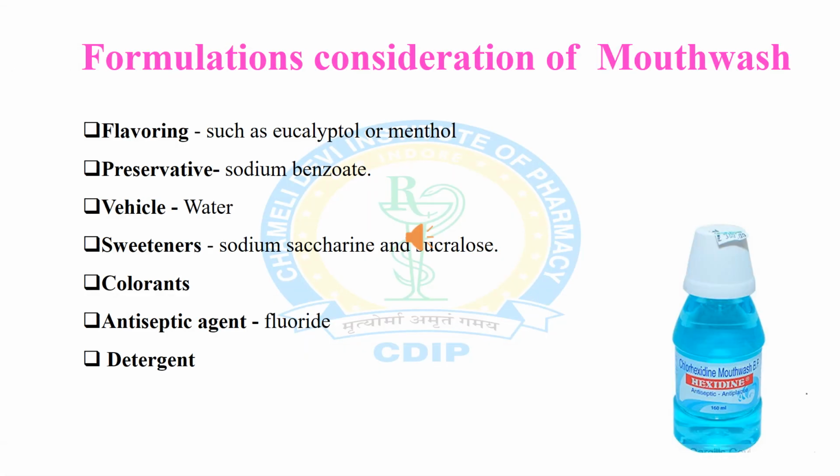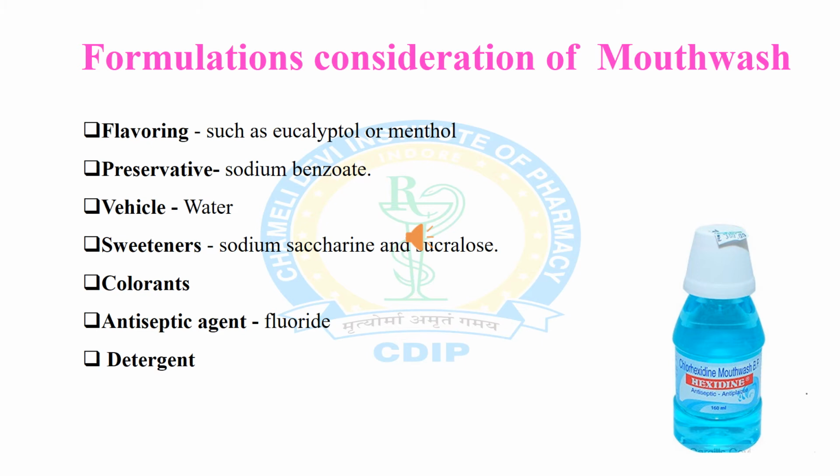Next is formulation consideration of mouthwash. Mouthwash contains various additives in the formulation, that is flavoring agent such as eucalyptol or menthol, preservative, for example sodium benzoate, vehicle, that is water or purified water, sweeteners, sodium saccharin and sucralose.